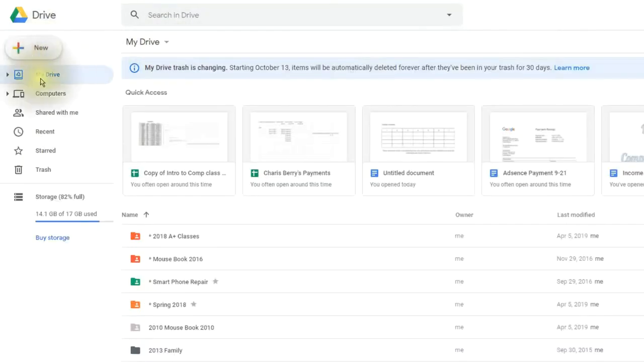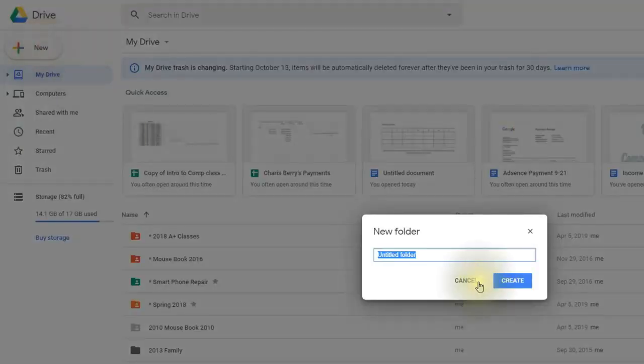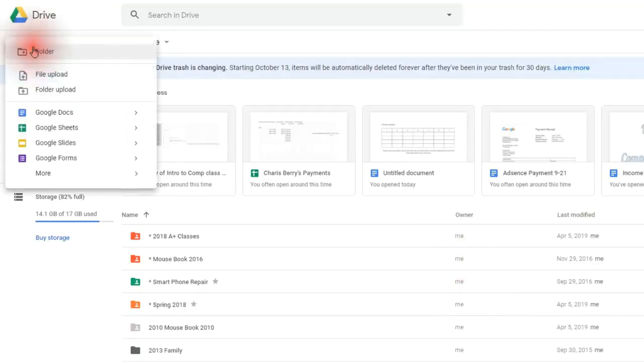Now what I'm going to do is click on the New button. Now what I was noticing last week is some of my students would double click on the New button, and if they double clicked on it, they would accidentally click on the New Folder option. And if they did that, you'd get this new option here. Just click on Cancel and go back to New.